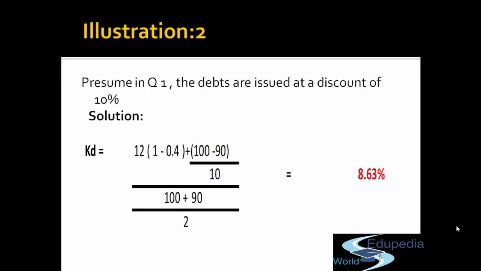One more example. Now the debentures are issued at a discount of 10%. So instead of 100, you have received rupees 90. But you have to redeem that amount of 100 only. So though you have issued at 90, you have to redeem rupees 100. So now there is a loss of 10. So interest expense plus that loss. So the latter portion that we took in for computing the cost of debt for a redeemable debt is the loss between the redemption value and the issue price, divided by 10, that is the term for which the debentures are issued, divided by the average of the redemption value and net proceeds. So the cost of debt in this case will be 8.63%.